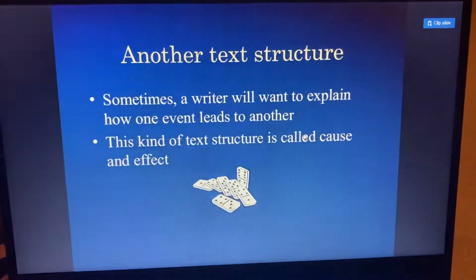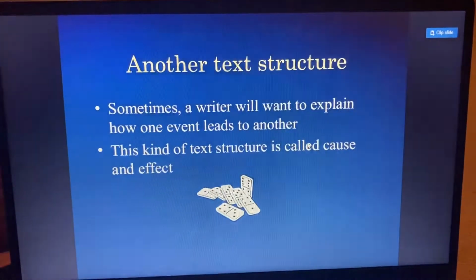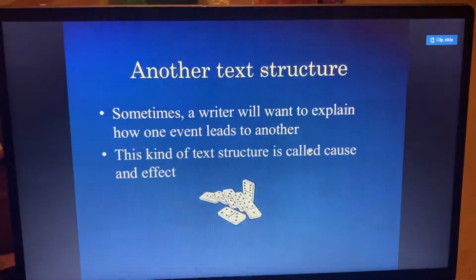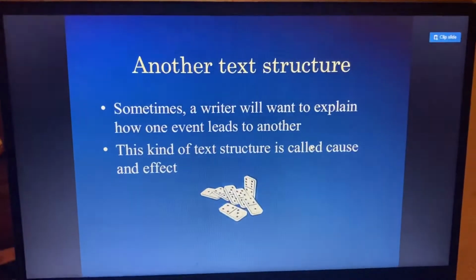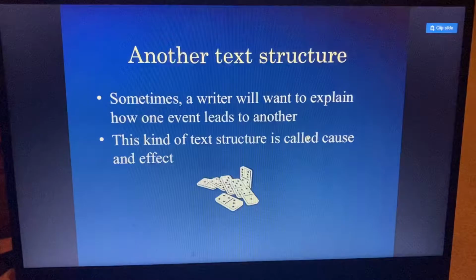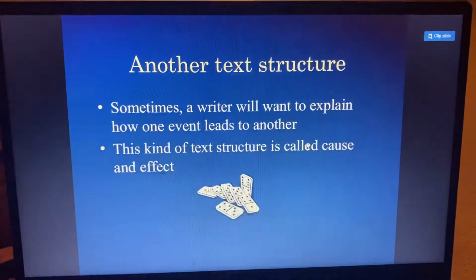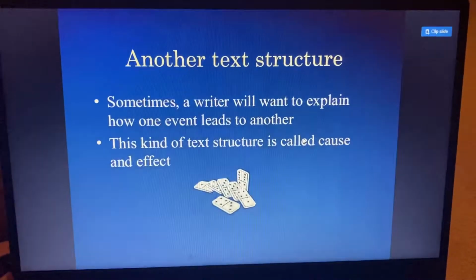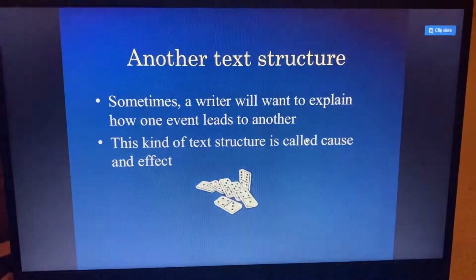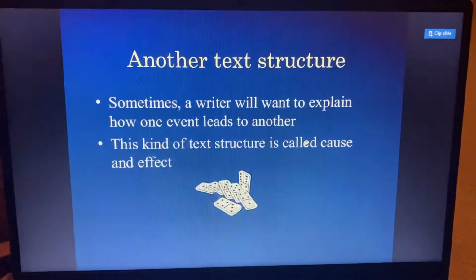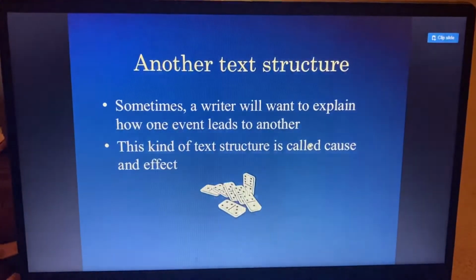We've been covering text structures. The first one we covered was chronological order or sequencing, the order an author sometimes uses to present material to show a process. First, next, last, finally are some things you would see in those kinds of texts. Then we covered comparing and contrasting, how things are alike and how they're different. And today we're going to look at another text structure.